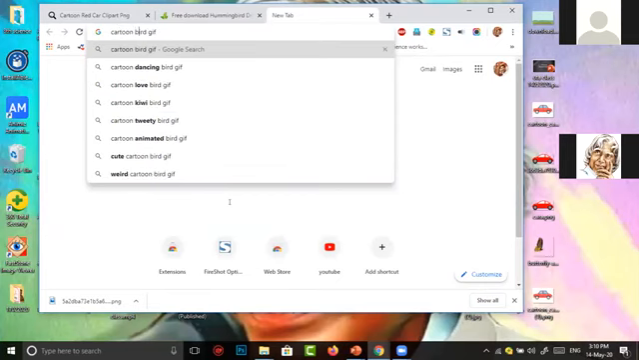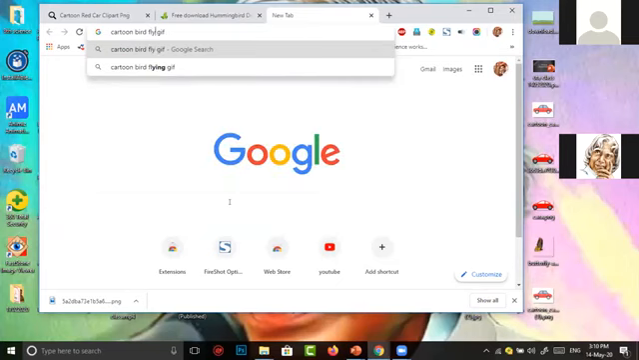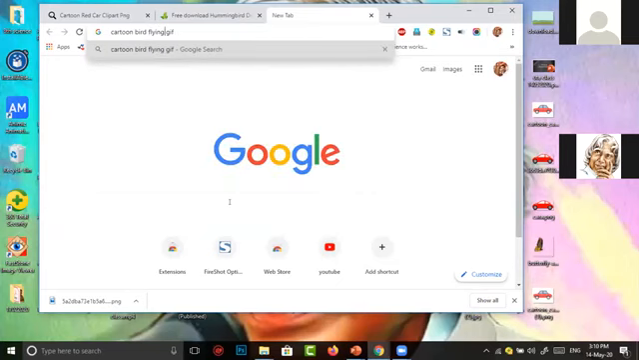Cartoon bird flying GIF. To get the transparent images, we search with the special word PNG. To get images with small movements, we can search the particular character with GIF.